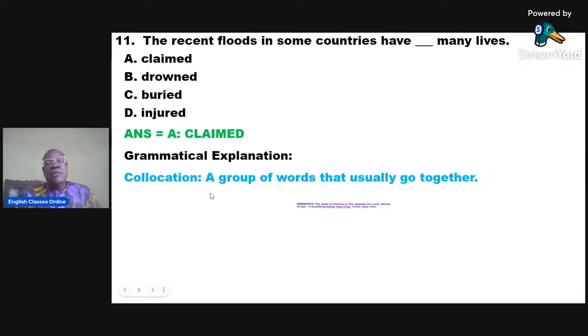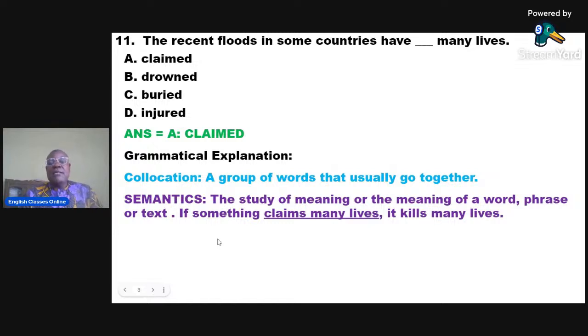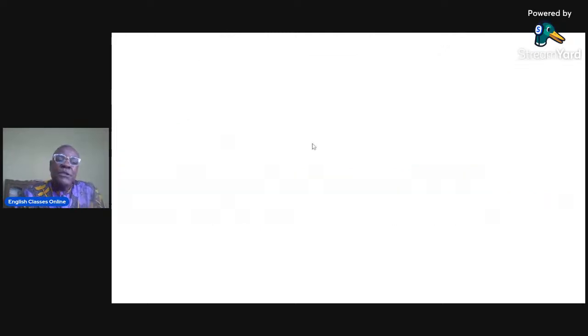Now, let's look at semantics. Semantics refers to the study of meaning, and whenever we are examining the meaning of a word, phrase, or text, we are dealing with semantics. Now, if something claims many lives, it kills many lives. And so when you look at the meaning of each of these words, then you can figure out which one can fit in the blank space, okay? Those are the simple steps, very easy steps you need to take in order to pick the correct answer.